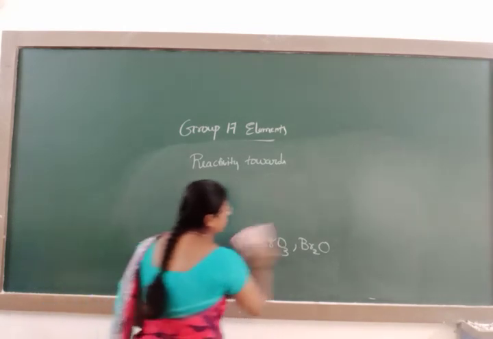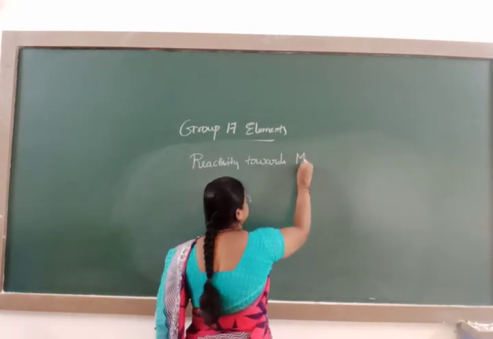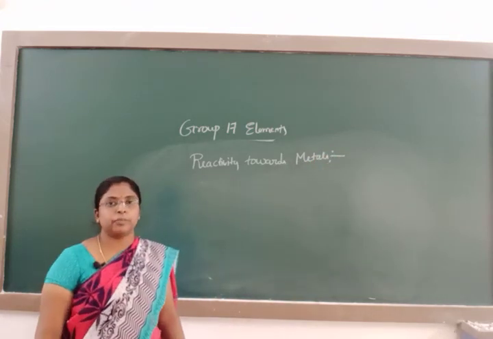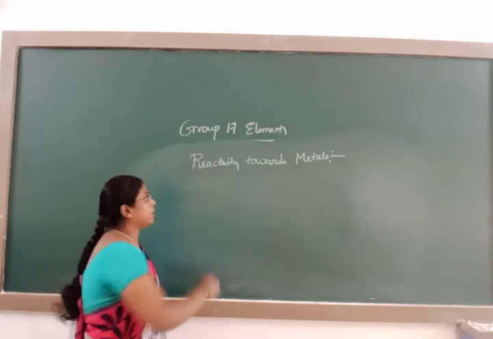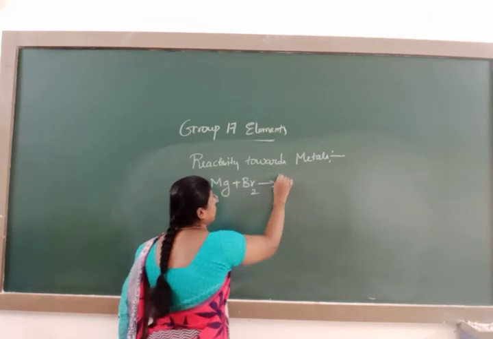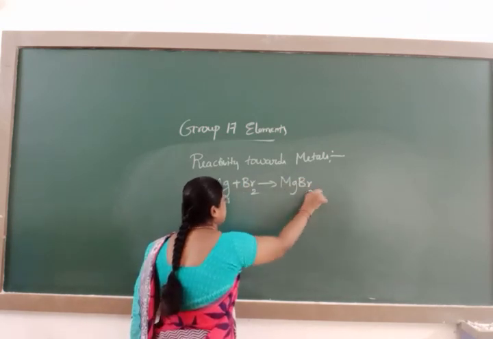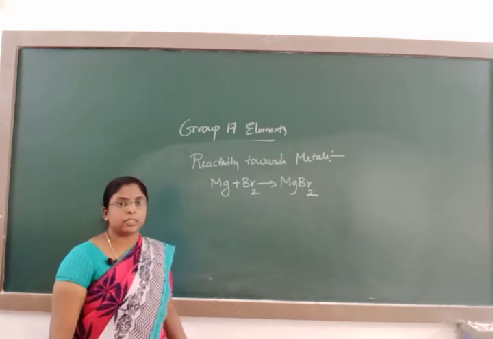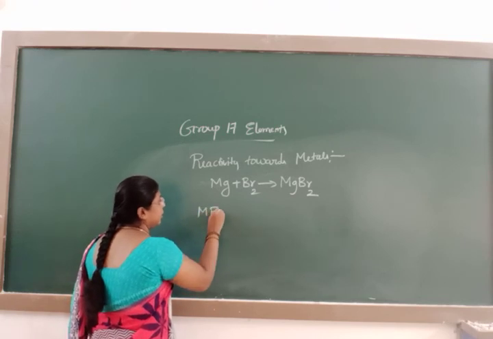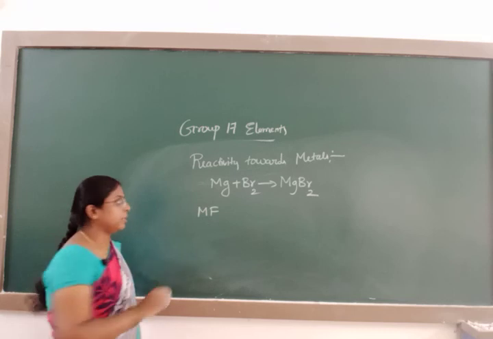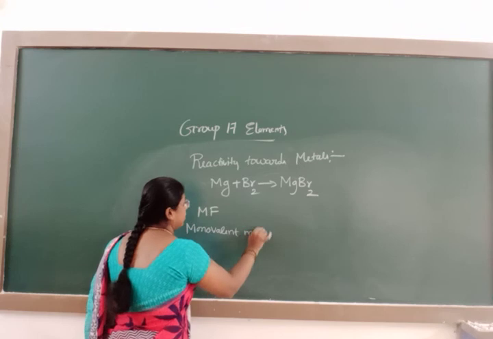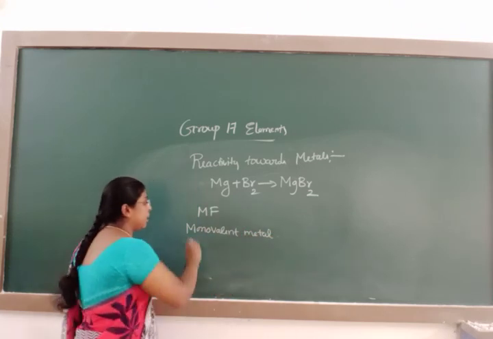Next comes the reactivity towards metals. Halogens react with metals and form the respective metal halides. For example, magnesium reacts with bromine to form magnesium bromide, MgBr2. Considering the ionic bonds, take M as a monovalent metal, like sodium.